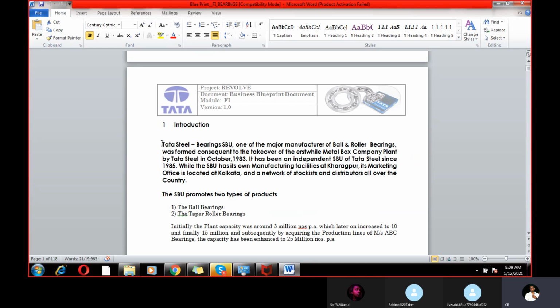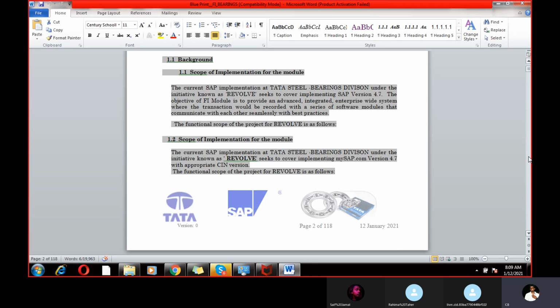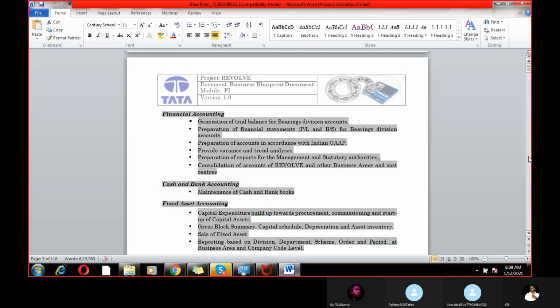This is client information. What kind of business exactly? Tata Steel, a manufacturing company of balls, rollers, bearings, etc. When it was started, what type of business it has, and what the plant capacity is, meaning how much capacity the plant has and how many products it manufactures. Then financial accounting, cash and bank, fixed assets.